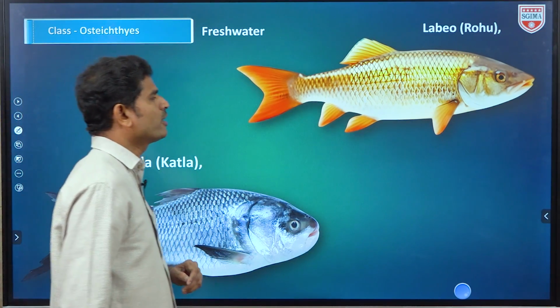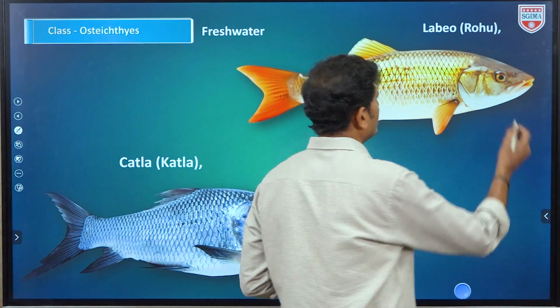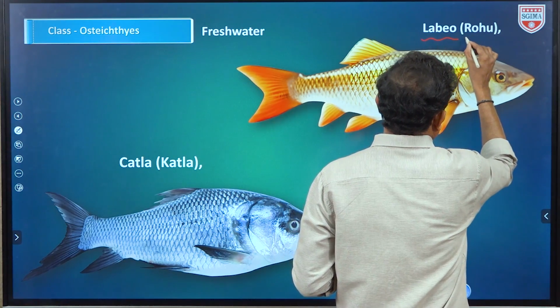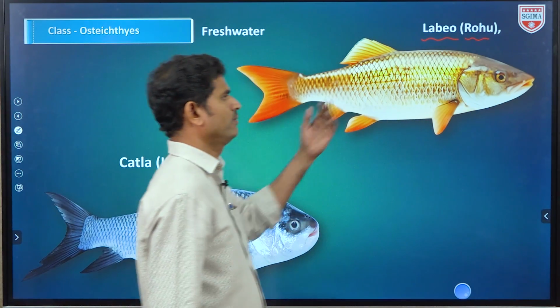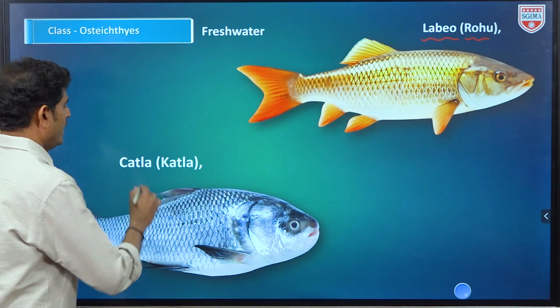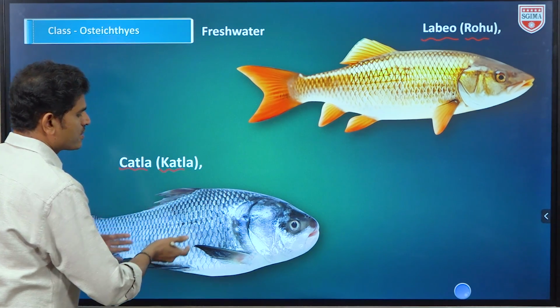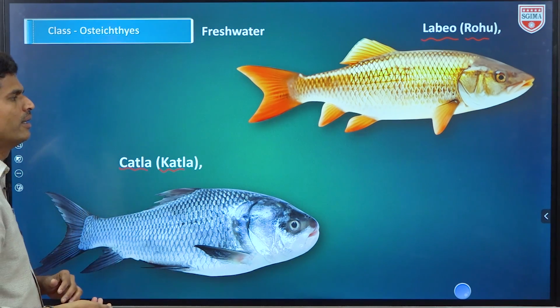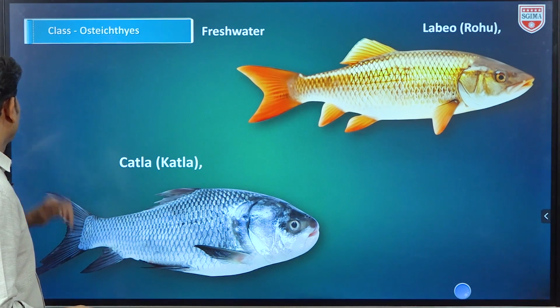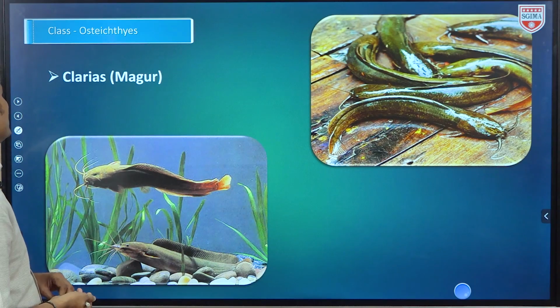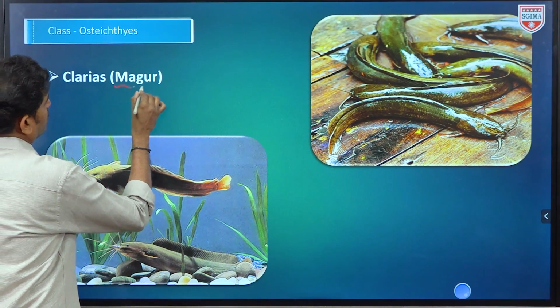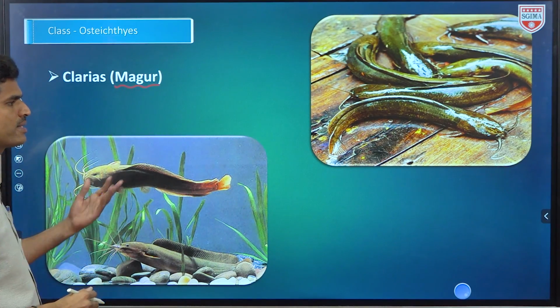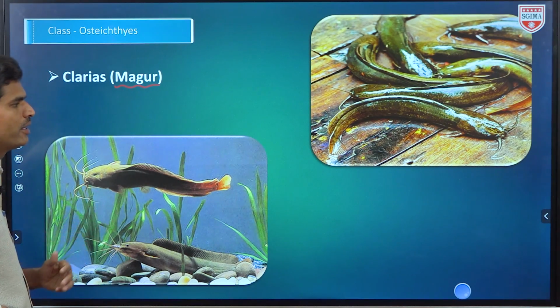So these are freshwater fishes. जनरली हमको मार्केट में मिलते लेबियो, रोहू बोलते इसको. Okay, freshwater fishes and Catla. So this is also freshwater fishes. Generally we are going to observe that in a market. Next one, Clarias batrachus, magur बोलते, common name. So this is also available in markets.